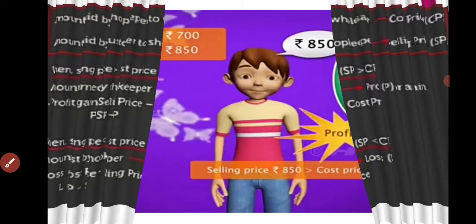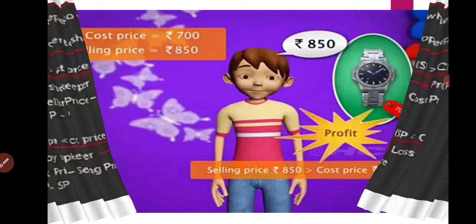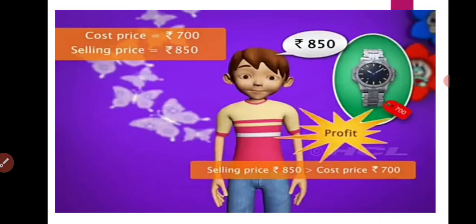Now, let us consider that Sam has paid rupees 700 to buy the watch. That means the cost price of the watch is 700. Now he is selling the watch back to the shop at rupees 850. Oh my god, it is more now. He is getting more than the price he paid for it. So we can say that the selling price at which he is selling the watch is more than the cost price. So ultimately what we have? We have a profit in this case.